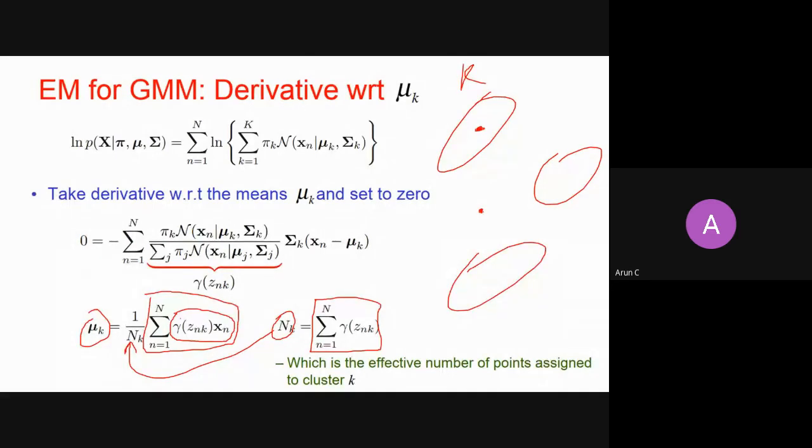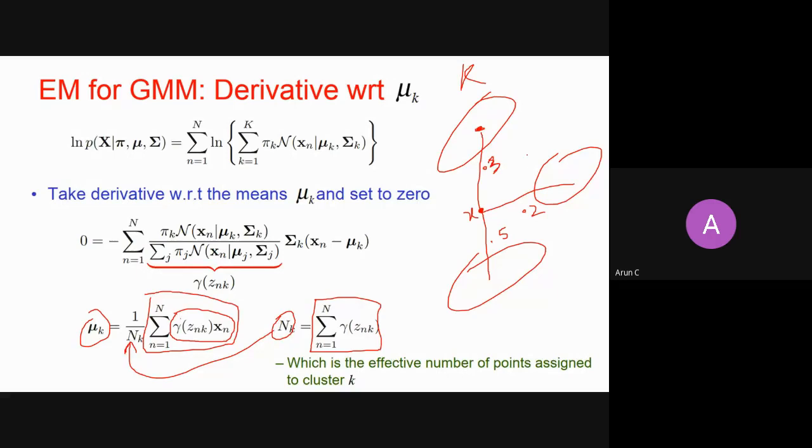I am saying, what is the probability that it belongs to cluster 1? Let's say the probability is 0.3. What is the probability that x belongs to cluster 2? Let's say it is 0.2. And cluster 3? Let's say it is 0.5. So effectively this x belongs to the first cluster by 0.3 only, right?